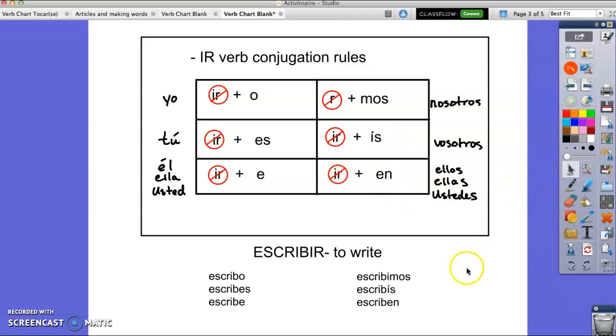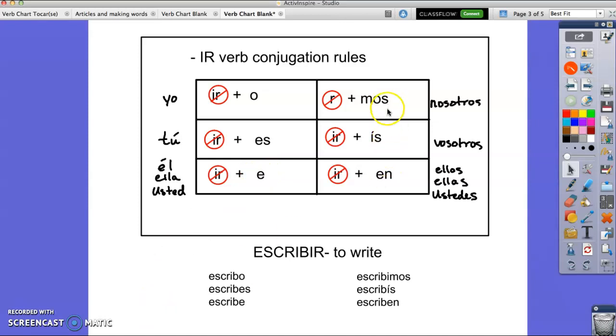Okay, so here's what it looks like when you conjugate it. So we have escribir, the verb to write. Okay, so if I want to say I write, so the yo form, I drop the IR and I add an O, escribo. Okay, if I want to say you write, now I'm not going to drop the R and add an S, I'm going to drop the IR and add an ES. So it becomes escribes. Okay. For the él, ella, usted, instead of just dropping the R, I'm going to drop the IR, and in its place, I'm going to add an E. Escribe kind of looks like e-scribe.